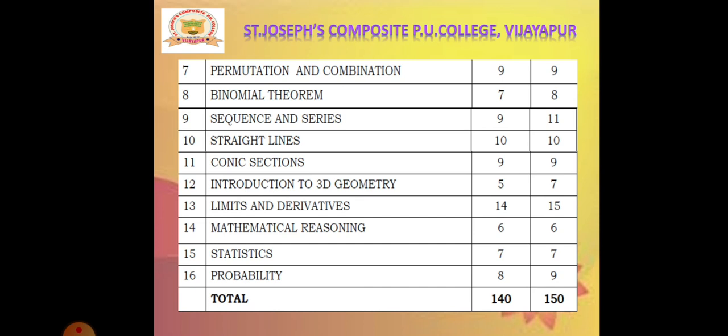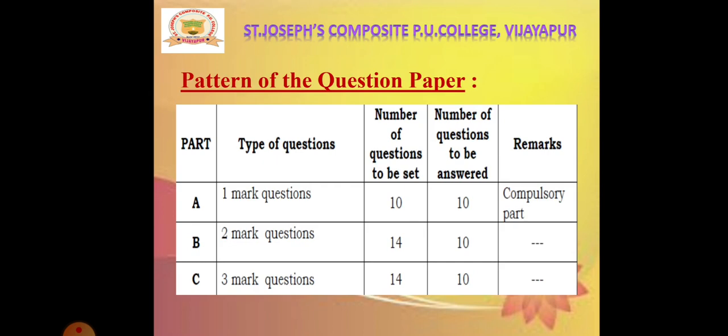Straight lines 10 marks. Conic sections 9 marks. Introduction to three-dimensional geometry 7 marks. Limits and derivatives 15 marks. Mathematical reasoning 6 marks. Statistics 7 marks. And probability is of 9 marks. So you will get a 150 marks question paper, out of which you are supposed to answer 100 marks or even more. Next, we will know about the pattern of the question paper.